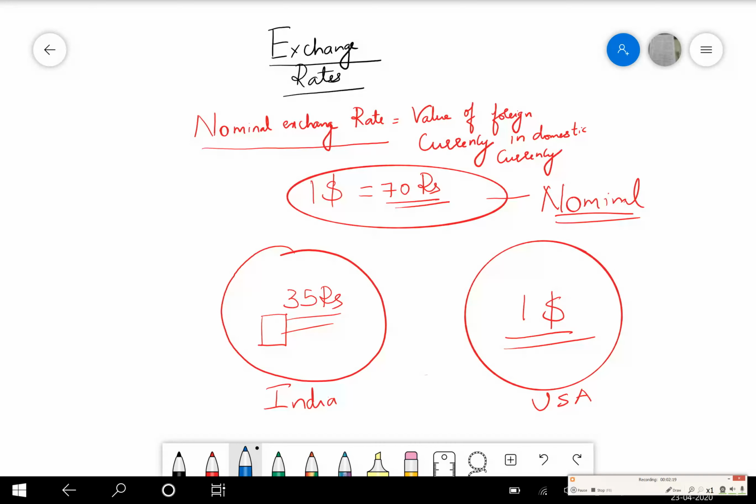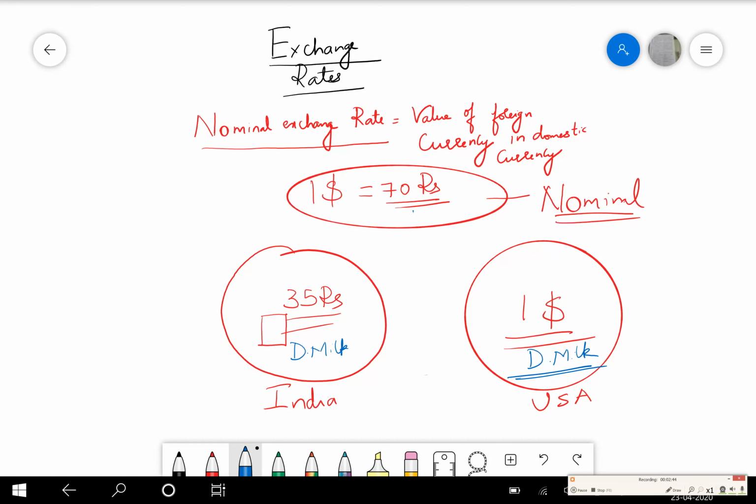Now in this case, the basket of goods here, I have not assumed a basket, I have only taken Dairy Milk. It can be a basket of goods. Now this Dairy Milk is 35 rupees in India and the same Dairy Milk is $1 in the USA. Then what is going to happen?